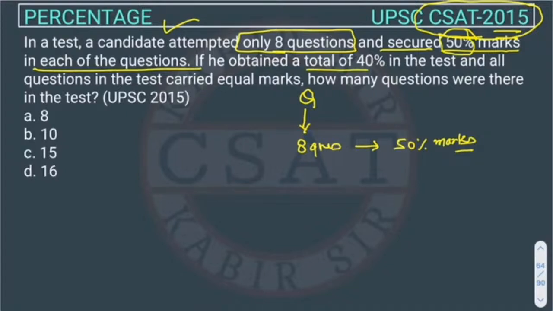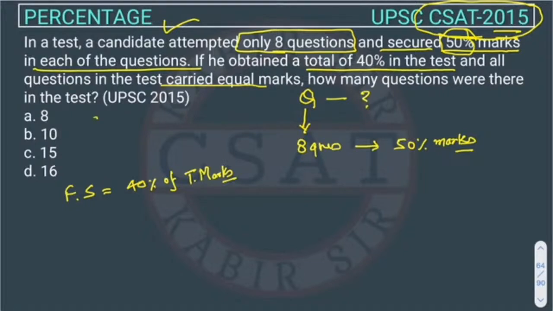If he obtained a total 40% marks in the test, so his final score is 40% of total marks. And all the questions in the test carried equal marks. How many questions were there in the test? So we have to find out the Q. And all questions carry equal marks.